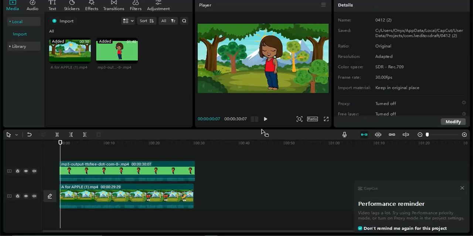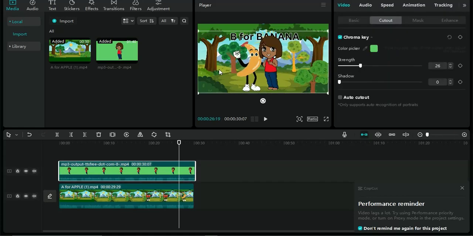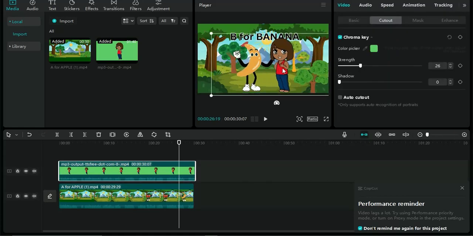So after that, guys, just simply take a look at how the video actually looks like. Welcome to the exciting world of fruits and alphabets. So you can see right now the character is actually at the middle. What I'm going to do right now is to actually go on to moving the character to be at the side because of our apple and banana characters that we actually go on to being at this left hand side right now. So I just need to actually move this character to be at the side right here, and you can see that this actually looks quite better.